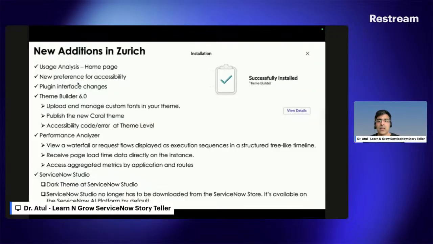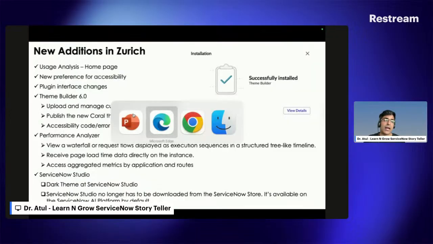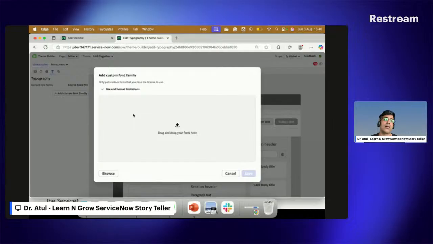stuff which I want you to see, that is upload and manage the custom fonts. This is only applicable for the custom themes, not for the out of the box theme. You can clone it and then you can make a change.